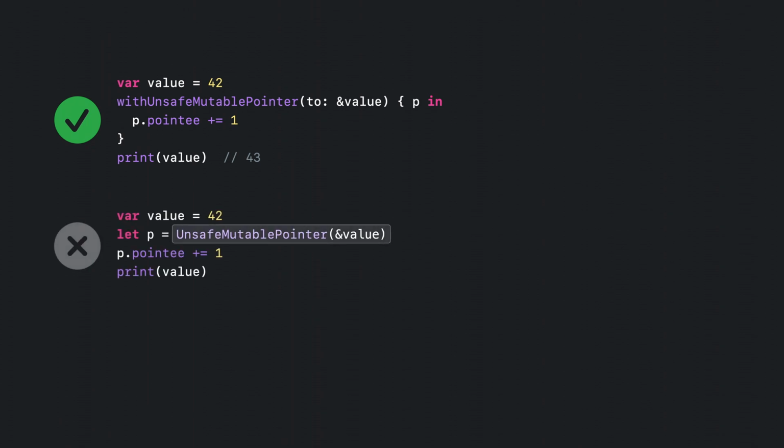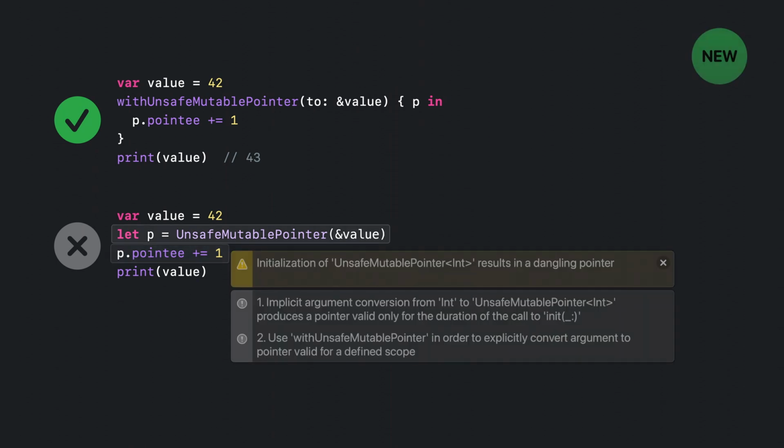Here, passing a temporary pointer to a mutable pointer initializer escapes its value out of the initializer call. Accessing the resulting dangling pointer value is undefined behavior. The underlying memory location may not exist anymore, or it may have been reused for some other value. To help catch this sort of bugs, the Swift 5.3 compiler now produces a helpful warning when it can detect such cases.